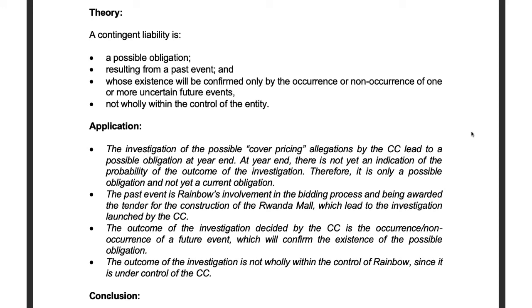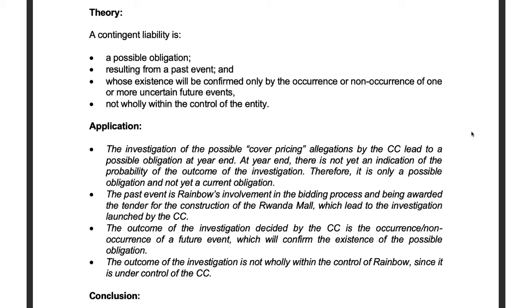So you can see there, we've gone and split our contingent liability definition into 4 little bullet points. And for each little bullet point, we have an application that we have taken from the scenario and we have molded it to fit this definition given to us. Okay? All of the information sitting in that application was given to you.